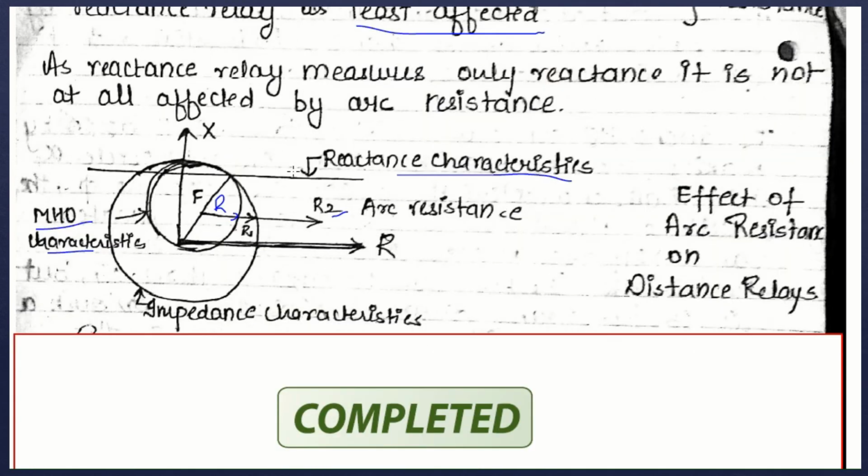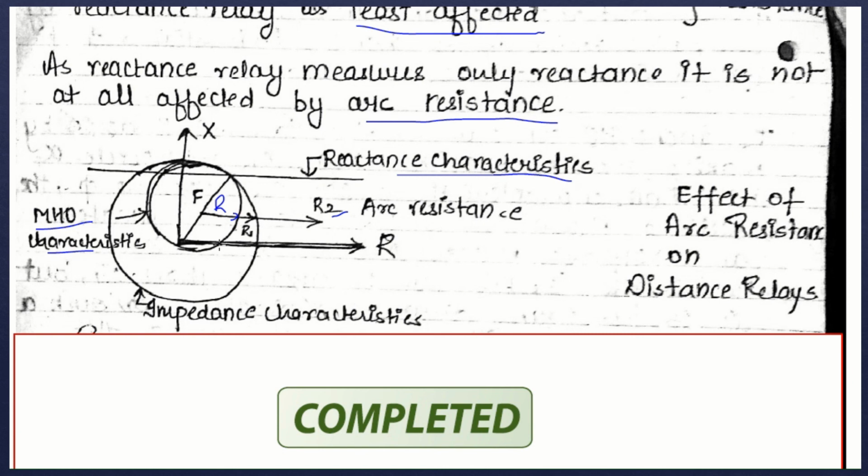As already stated, the reactance relay will be least affected because its characteristic is parallel to the R axis, and since only the reactance is measured, it will not get affected by any value of arc resistance, and therefore it is least affected. Whereas the Moore circle is mostly affected. We have seen that the distance relay performance gets affected due to power swing and the arc resistance.